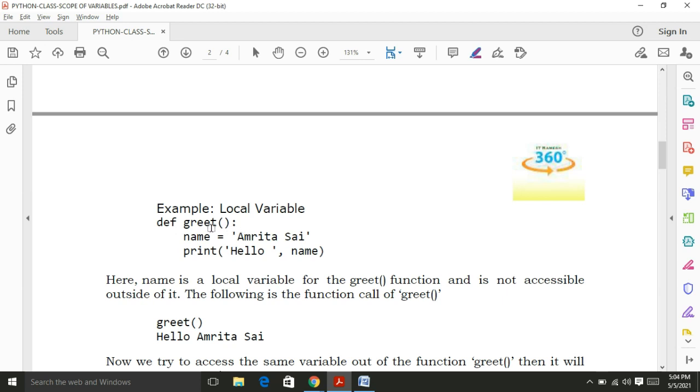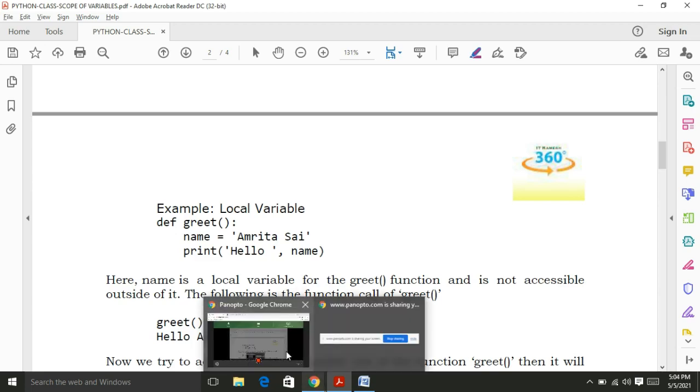I write a function greet, and within this function I define the variable name as Amrutsai. Suppose I would like to access the name outside this function, that is, outside the block of code. It will generate an error. I will explain this practically in the Python online compiler.